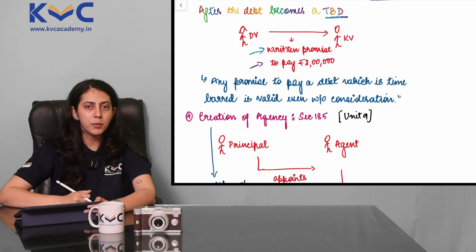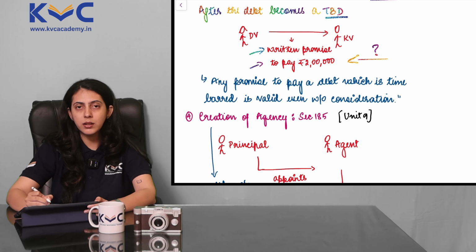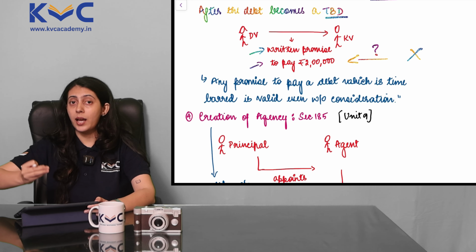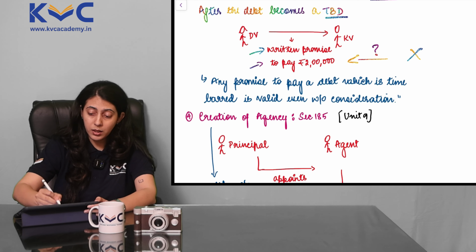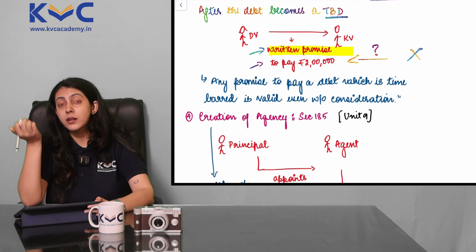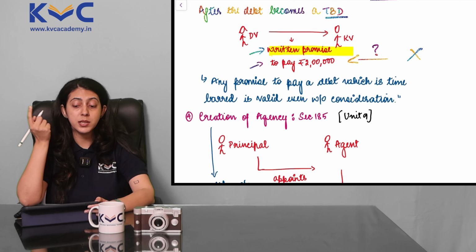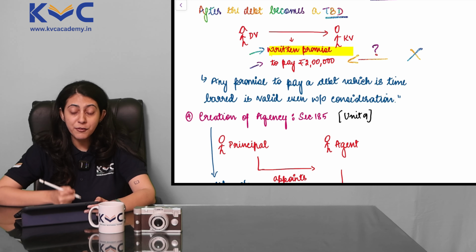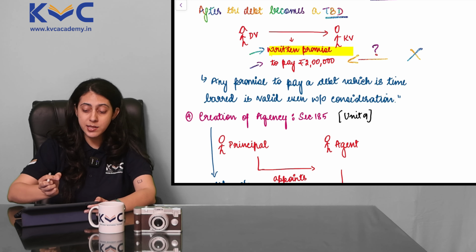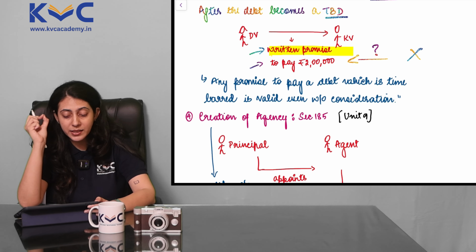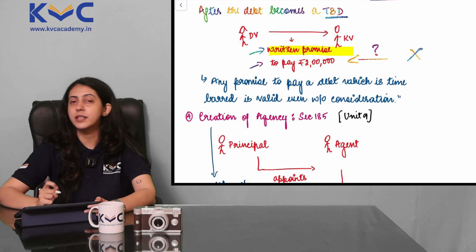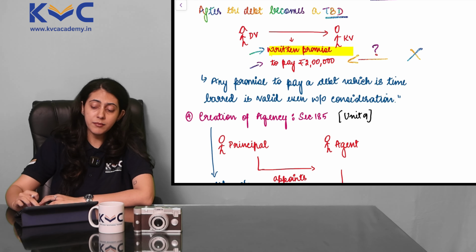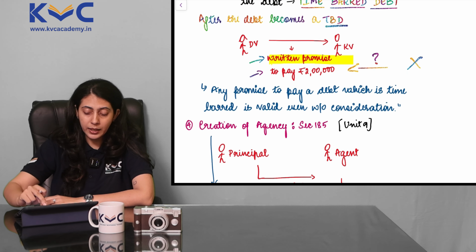And when I make this written promise to him, is he giving me something in return? No, he's not giving me something in return. But the promise which I have made to him, a written promise, the word written is important here. It should be a written promise. And now that I've made that written promise to him, I have to keep up to that promise, and that promise can become legally enforceable by him. So any promise to pay a debt which is time barred is valid even without consideration according to section 25 subsection 3. And the condition here is it should be in writing.